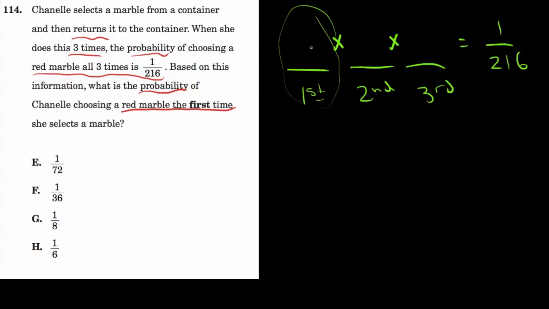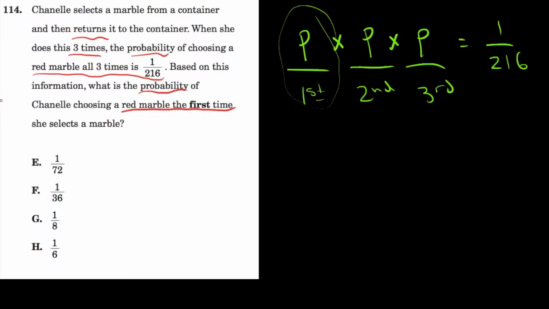Well, whatever it is, I want to think about, is the probability changing between draws? And what I think is no, the probability does not change, because no matter what Chanel selects from the container, she's returning it to the container. So every draw, the ratio of red marbles to the other stuff in the bag will be the same. So whatever this probability is, I'll call it P. It happens to be the same on the first, second, and third draws.